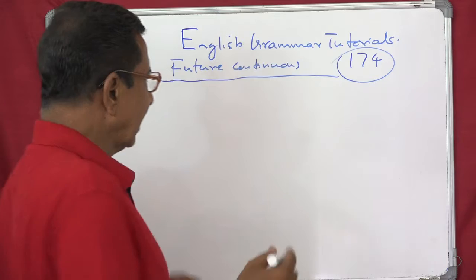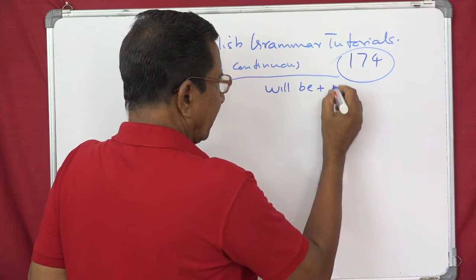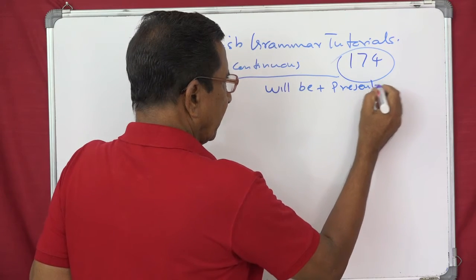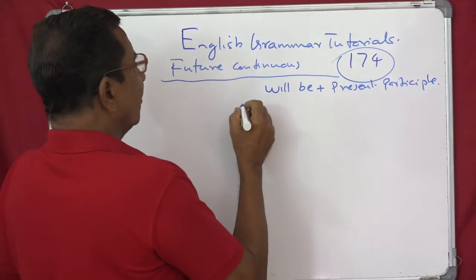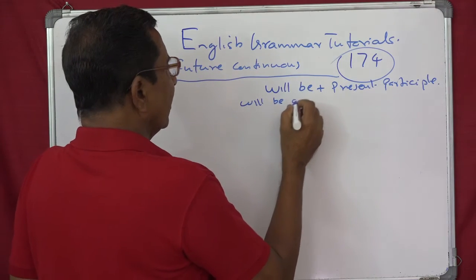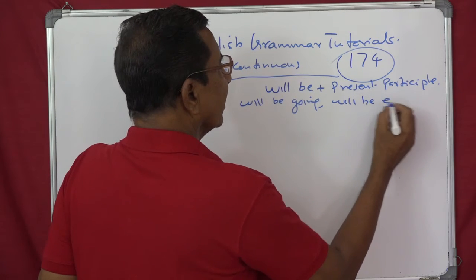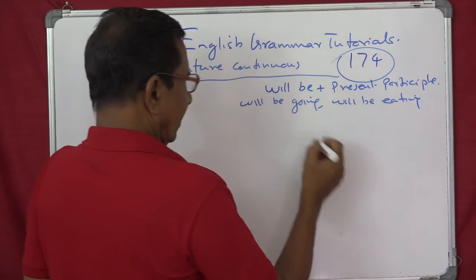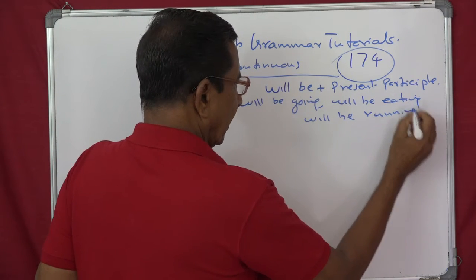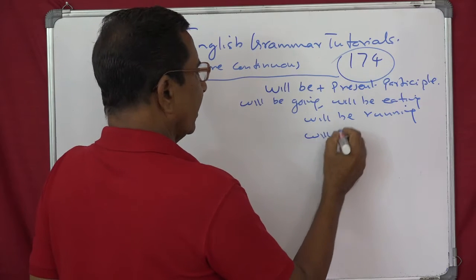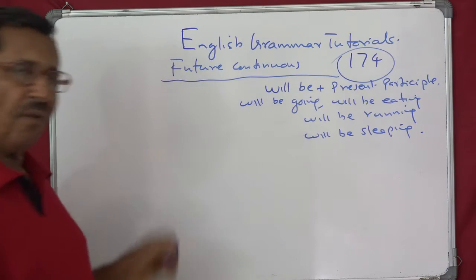So the form: will be plus present participle. This is the form. That means will be going, will be eating. See, present participle, ing. Will be running, ing. Will be sleeping. So this is the form.